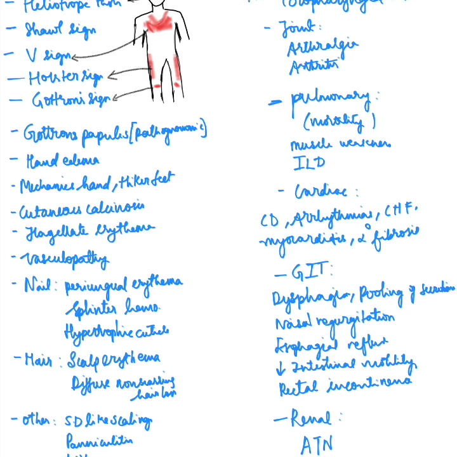This dysphagia is to liquids and solids, leading to pooling of secretions because of poor palatal motion as well. And there can be nasal regurgitation of these pooled secretions, and there can be esophageal reflux, decreased intestinal motility, and rectal incontinence. Coming to renal manifestations, it is usually uncommon in dermatomyositis. However, secondary to myoglobinuria, acute tubular necrosis can occur.